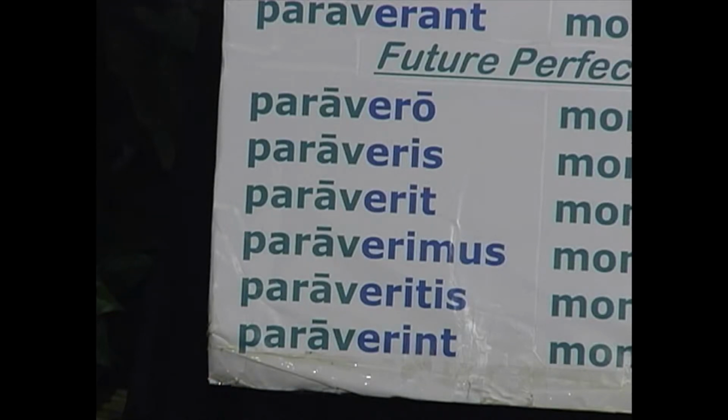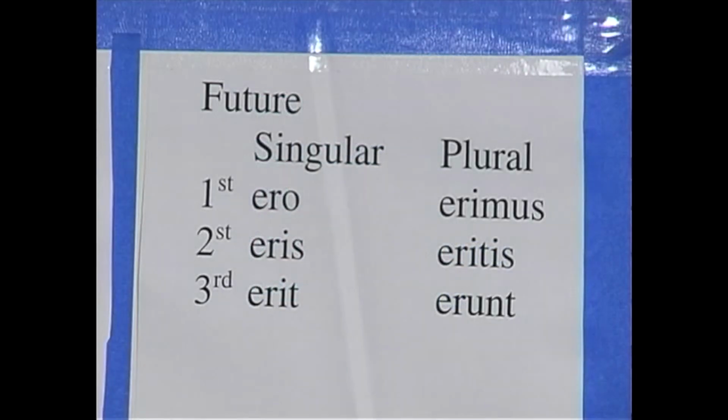It is formed by adding the future of sum to the perfect stem. Remember the future of sum, the verb to be. We learned this in our first session. Ero, eris, erit, erimus, eritis, erunt. I will be, you will be, he will be, we will be, you plural will be, they will be.